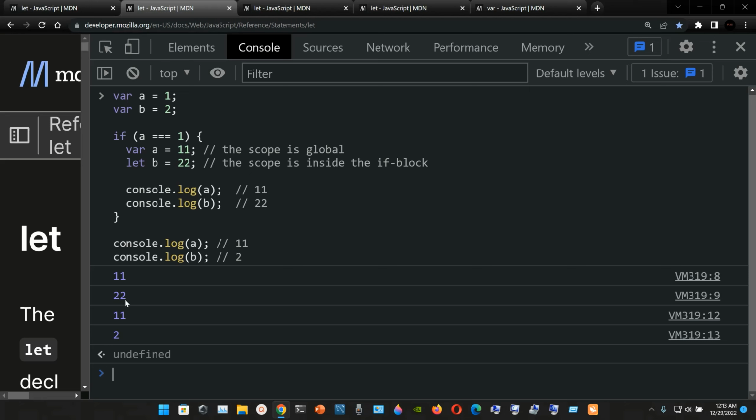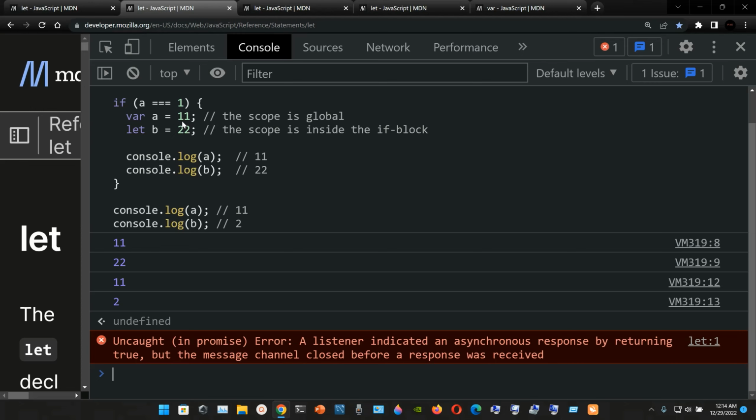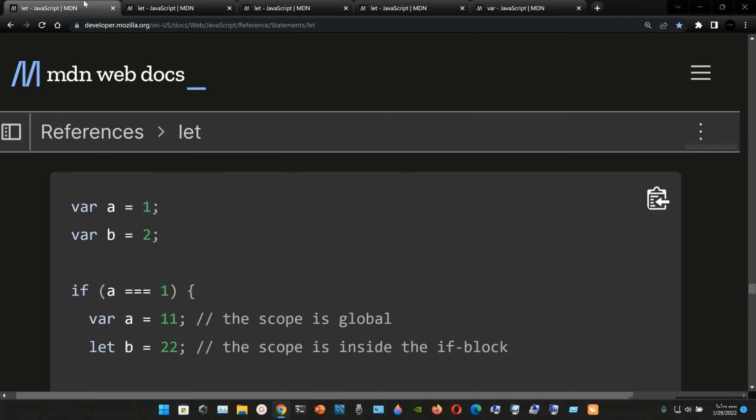But once we go outside, console.log of a again is 11 since the global variable a is updated to 11. But when we console.log b, it gives us 2, since here we are not using var, we're using the declaration let. The let is a local variable.